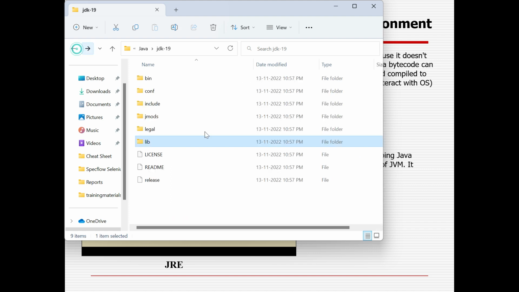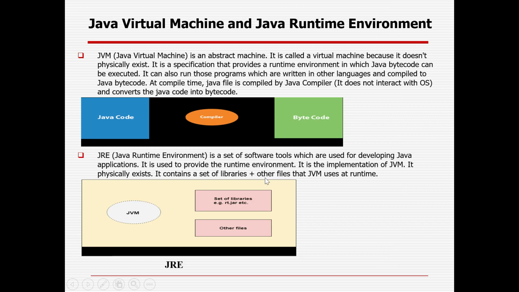The first one is the JVM, or Java Virtual Machine. This is a logical one, but it does not physically exist, so it is called an abstract machine. It is called a virtual machine because it does not physically exist. It is a specification that provides a runtime environment in which Java bytecode can be executed. It can also run programs which are written in other languages and compiled to Java bytecode.